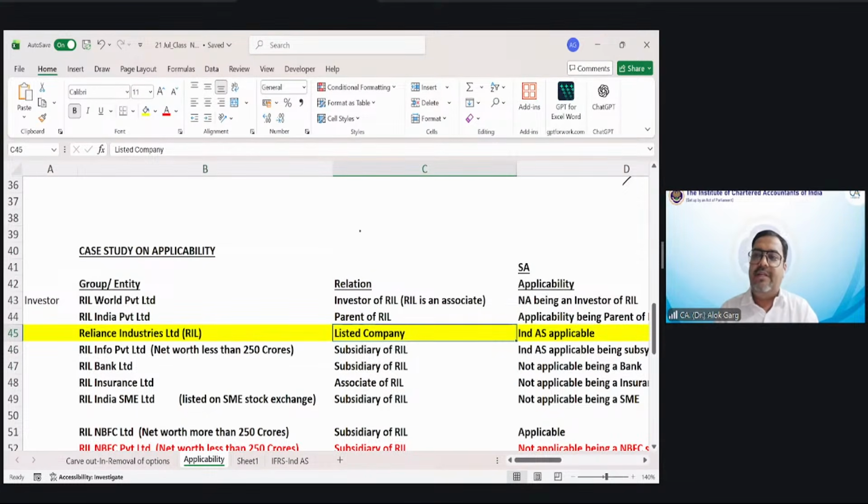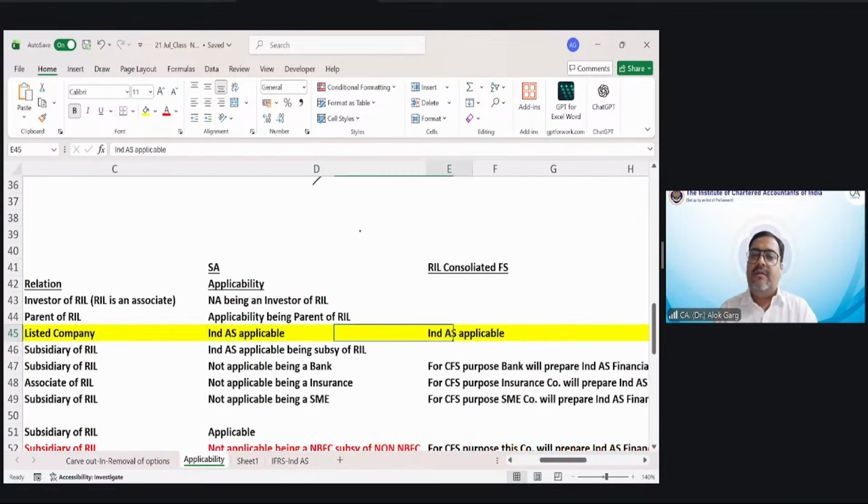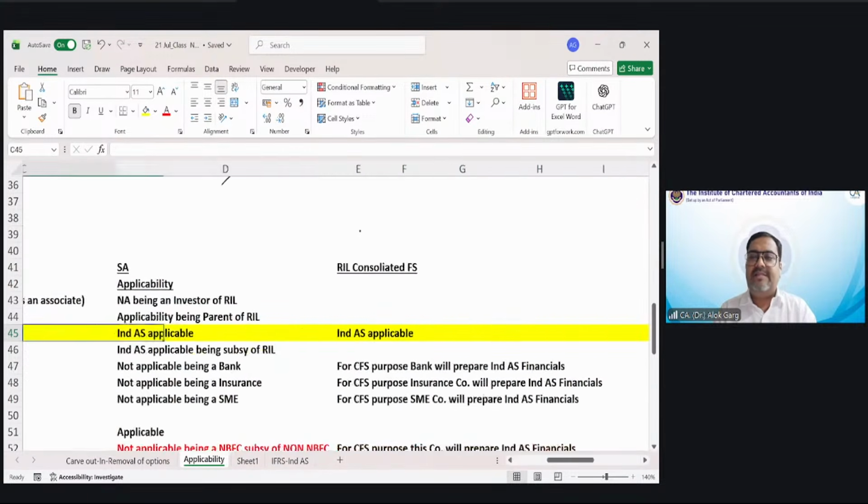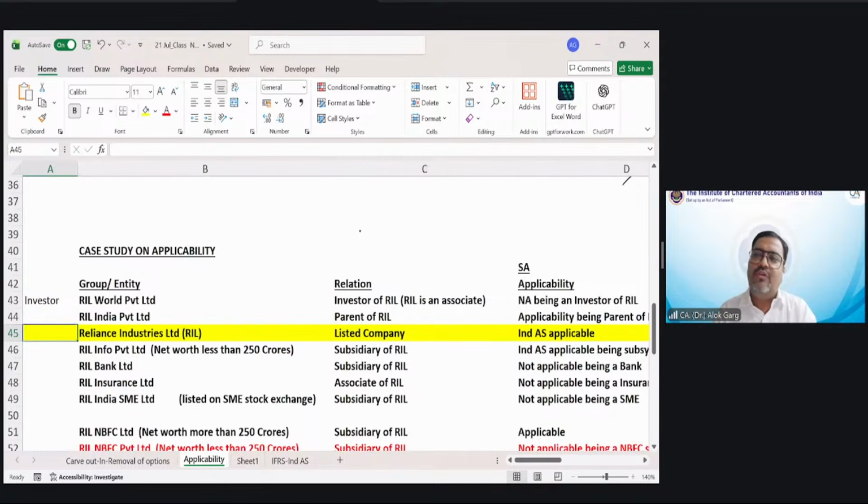Whether Ind AS is applicable or not? Yes, it will be. Reliance is a big listed company. Ind AS will be applicable on Reliance. Will Ind AS be applicable only on standalone or consolidated, or both? On both financial statements, Ind AS will be applicable.